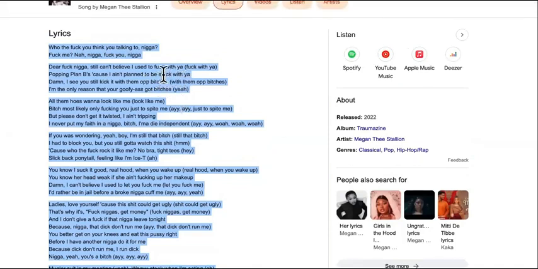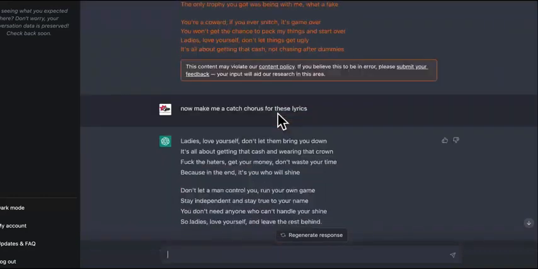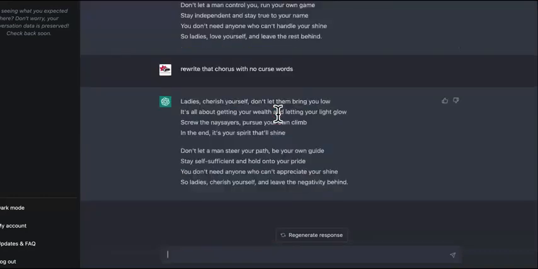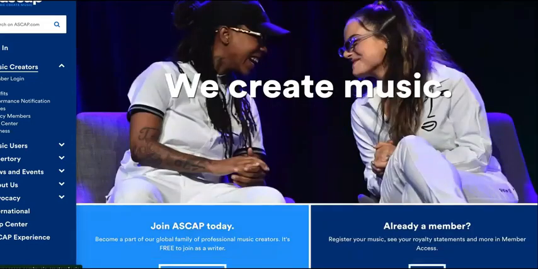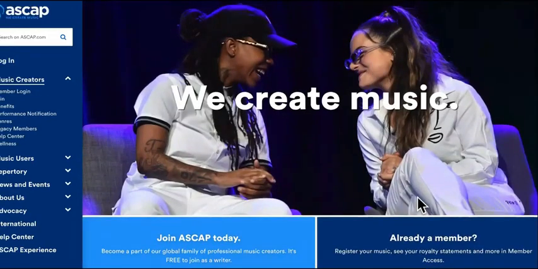Let me make sure that's not the lyrics. Stuck with you then. It took a couple lines, so you can just keep on having it refresh and rewrite until it's completely original and keep adding different prompts. It'll be completely original. Like I said, tell it to use bigger words and all of that. You can convert it into Spanish and start targeting Spanish artists, all of that type of stuff, man. So this is crazy. You can literally upload it to ASCAP after you're sure that it's not any plagiarism in it. And then boom, just sit there and promote it and wait for people to come to it.